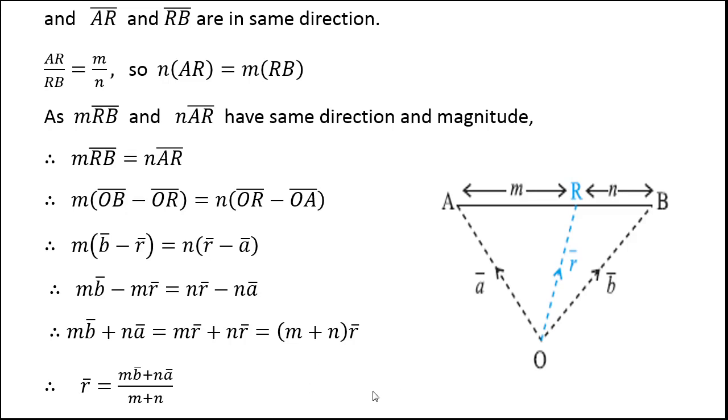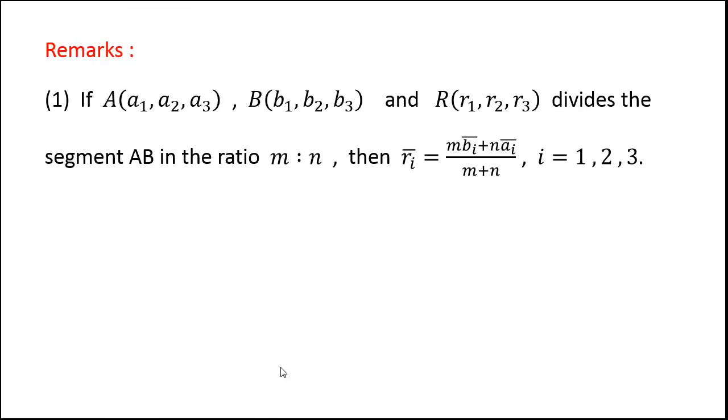Now we know if coordinates of point P are x, y, z, then its position vector is xi plus yj plus zk. So there is a relation between coordinates of a point and the position vector of that point. Since we have this relation between the position vectors, a similar relation can be obtained in their coordinates also.